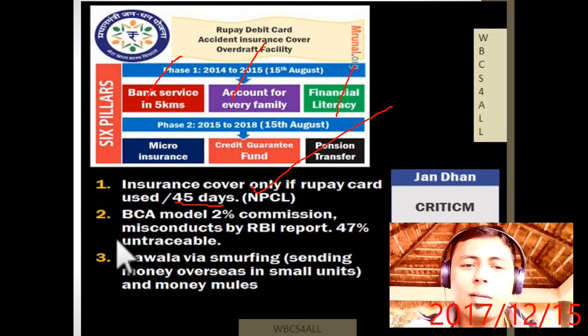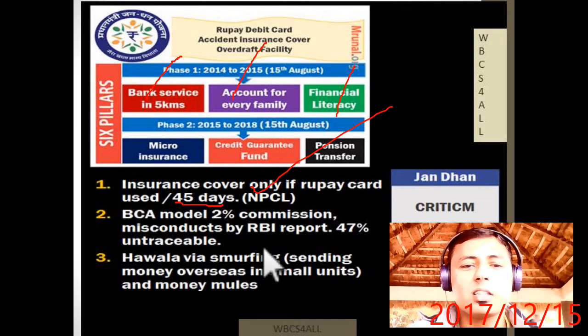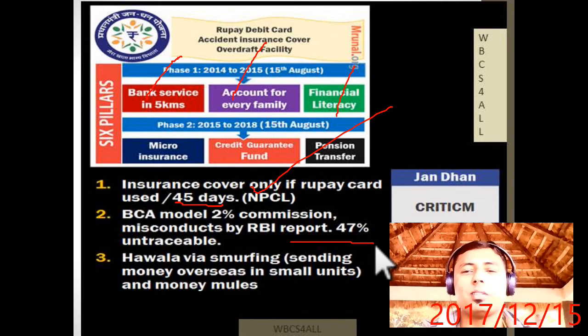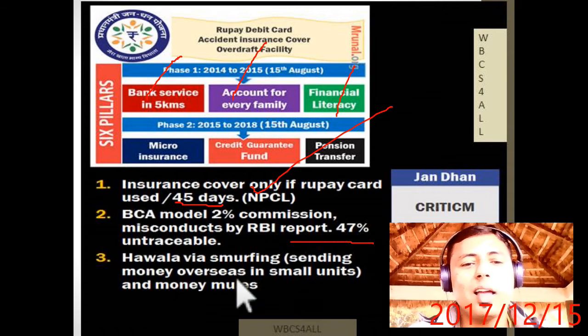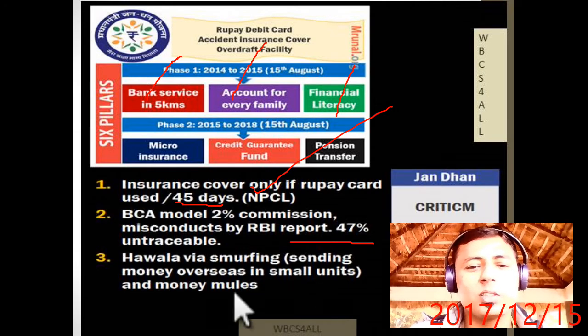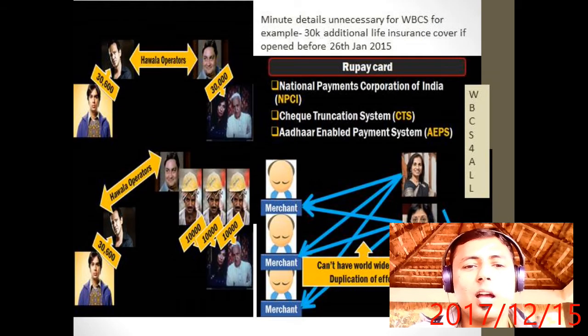Then the BCA model, there is a 2% commission. Okay, and there is misconduct, according to RBI. According to the RBI report, 74% of BCAs are not traceable, means they are working like bank staff. They took the money and they flew away. Okay, Hawala via smurfing, sending money overseas in small amounts. Hawala is also happening because of Jan Dhan accounts. Now what is Hawala? I will tell you later.